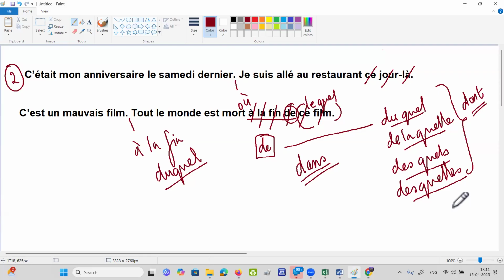So for pronom relatif composé, it is preposition plus the noun, which is lequel, laquelle, lesquels, lesquelles. Okay.